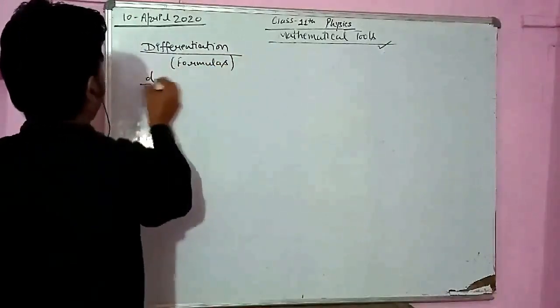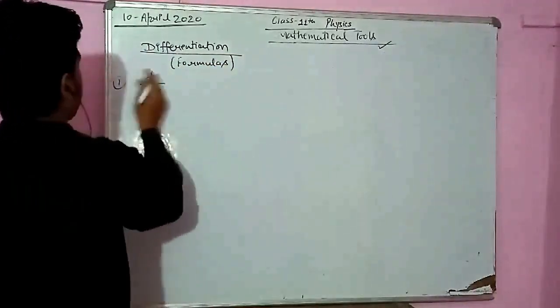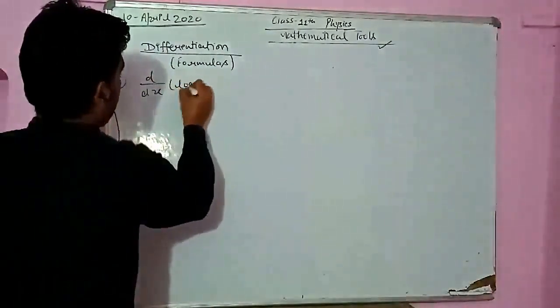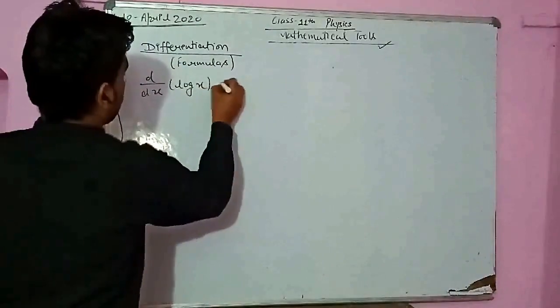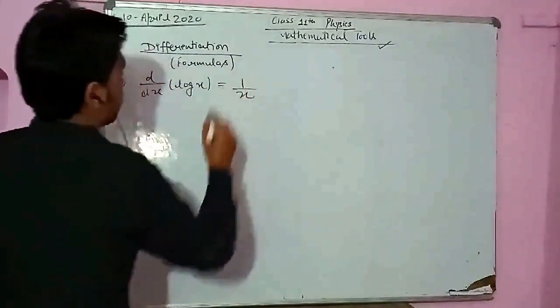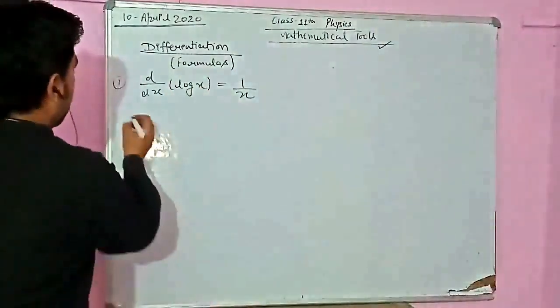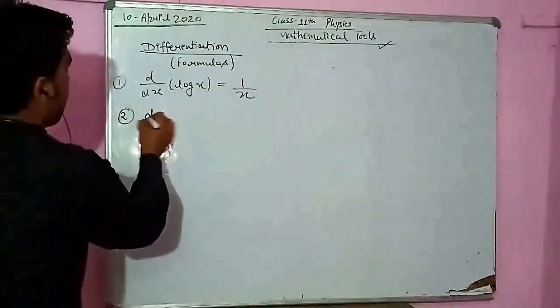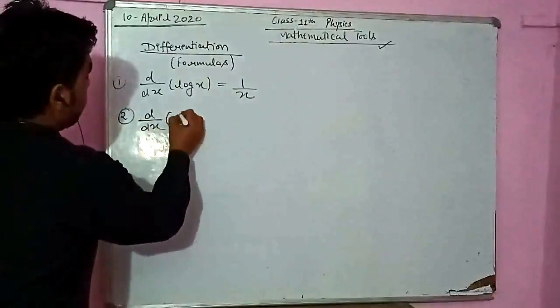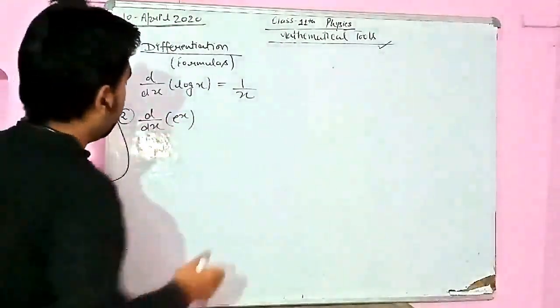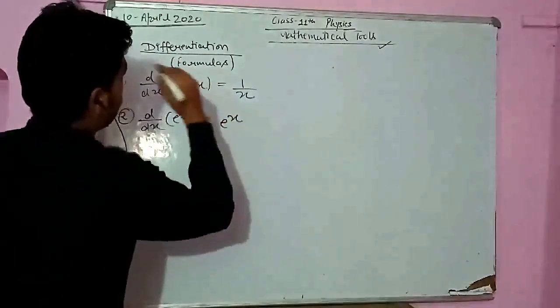So d upon dx, this is the differentiation sign. Suppose we have a function in the form of log. Okay, log is a function. So you will get 1 upon x. Log x का differentiation 1 upon x, you have to learn it. Okay, suppose we are differentiating e power x. E power x is known as the exponential function. So you will get e power x only.